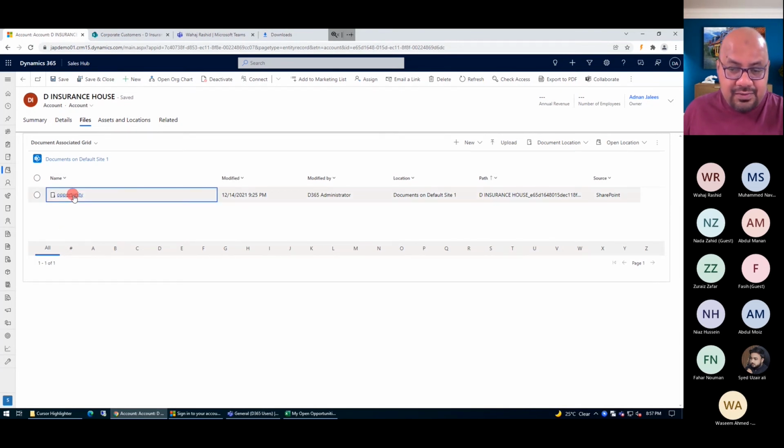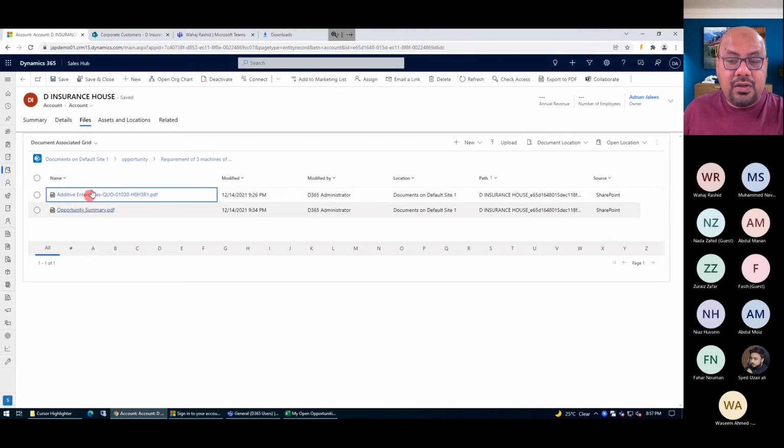So I wanted to see what's there inside the opportunity. I'm just going to navigate here in the opportunity part. And it is going to show me this particular opportunity, which we already created. So this opportunity has the document, and this is showing me all of the information here. So whatever documents we have uploaded there.